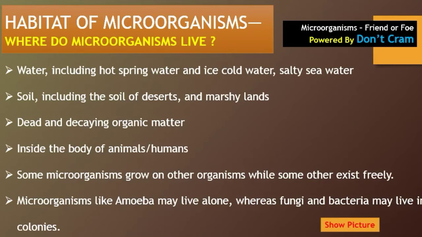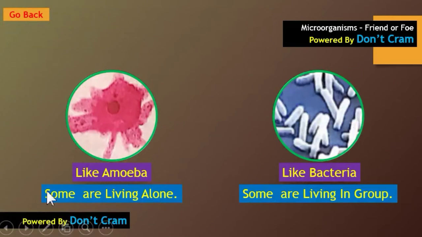Next, microorganisms like the amoeba live alone, and some of the fungi and the bacteria live in a colony. Colony in the sense they are living in a group. As I have shown you earlier, see this one picture. The amoeba is living alone. This is the structure of the amoeba, and this is the structure of the bacteria, which is living in a group, in a colony.